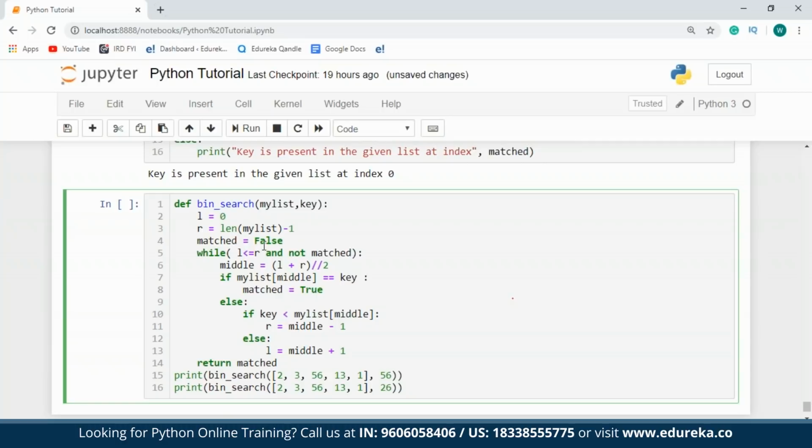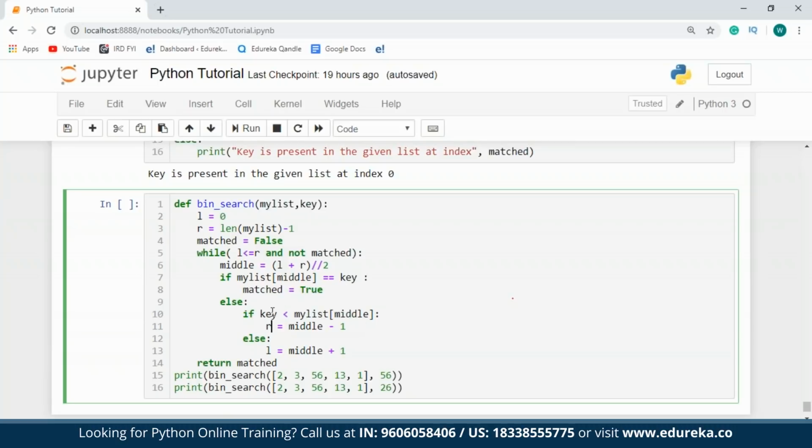Initially, the value of this is going to be false. So until my list is not empty, I'm going to divide my list by 2. So if the value of the middle element is equal to the key, I'll change the value of match from false to true. Else, if the key value is less than the value present at the middle, I'm going to make the value of r as middle -1, which means I'm going to search only towards the left list.